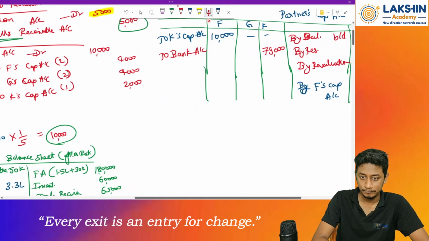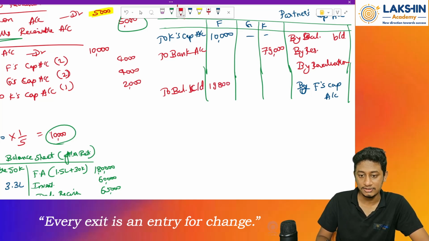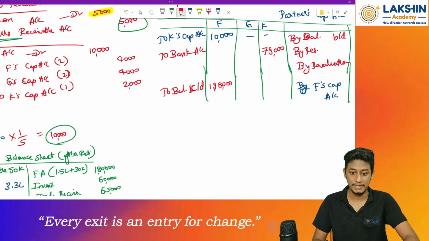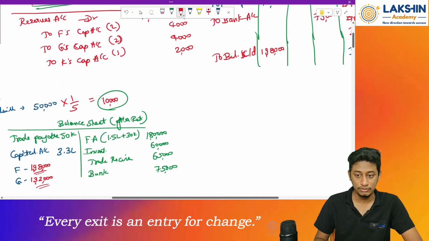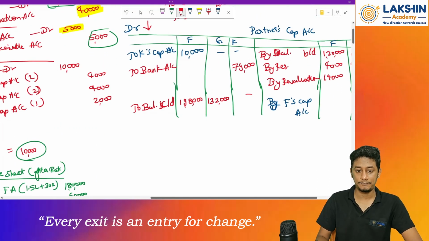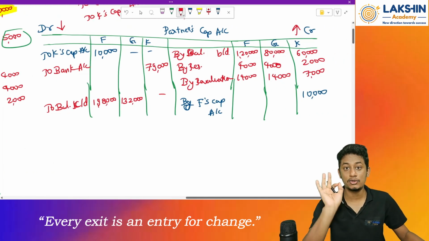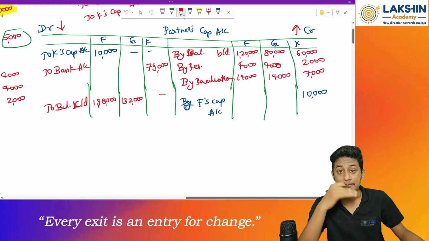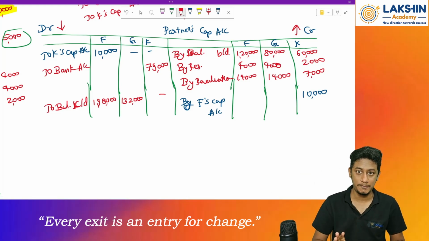So go back to balance carried down. Rupees how much? 1,98,000. This is the closing balance we have found out separately, right? Using the new profit sharing ratio. 1,98,000 and 1,32,000. Okay. Now try to balance partner's capital account for F and G and see if there's any balancing figure. What does that balancing figure mean? That balancing figure means they have to bring in some cash or pay off some cash depending on each case.